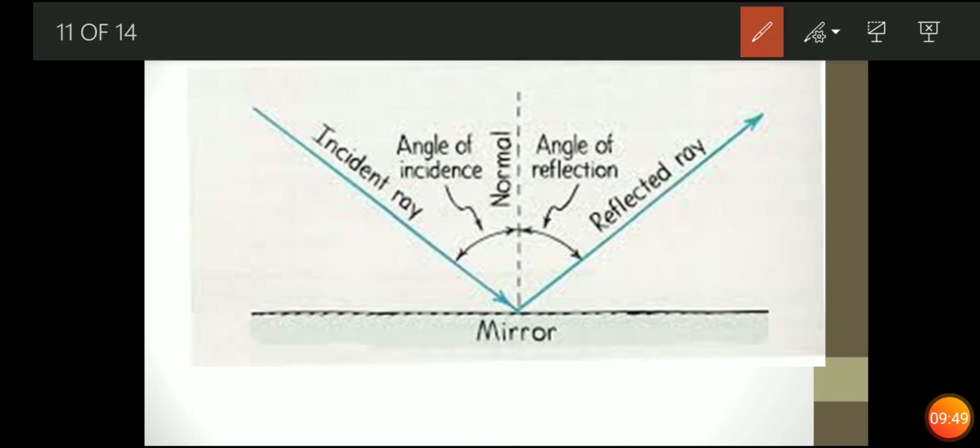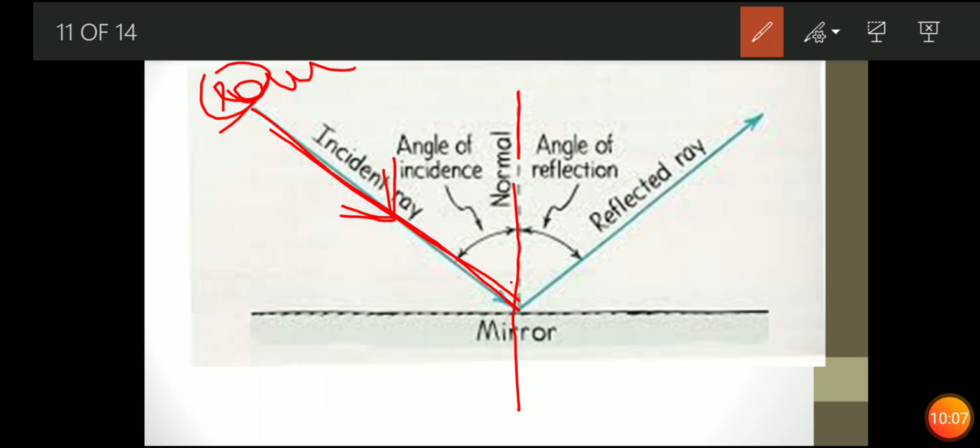Now see, this is the diagram we saw earlier. This is a source. Fine. Light ray is coming, so it is known as incident ray. We always denote it with arrows from where it is coming and where it is going back. So I have drawn an arrow over here. So it is an incident ray. This is the normal which is perpendicular to the mirror. Now it is reflecting back from the mirror. This is your mirror. It is reflecting back. We are denoting that in this direction it is reflecting back.